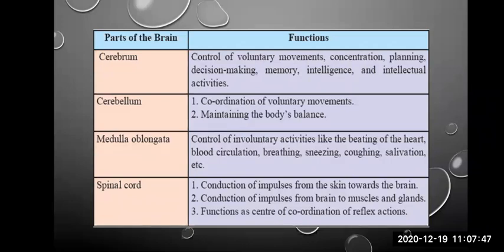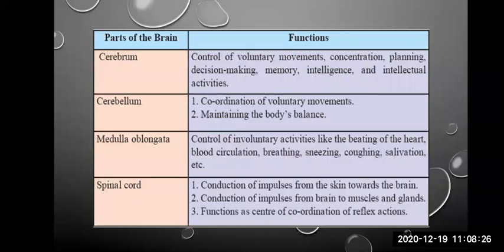In detail, we have studied about the central nervous system in today's class. As I have told, central nervous system comprises of brain and the spinal cord. The brain is the major component of the central nervous system. It is around 1300 to 1400 grams in weight, and it is very soft and delicate tissue. Hence, it is present in a protective cavity that is known as skull or cranium.